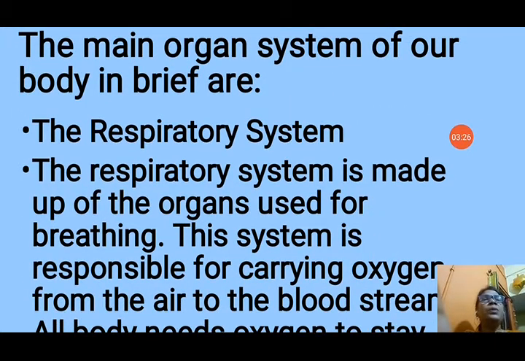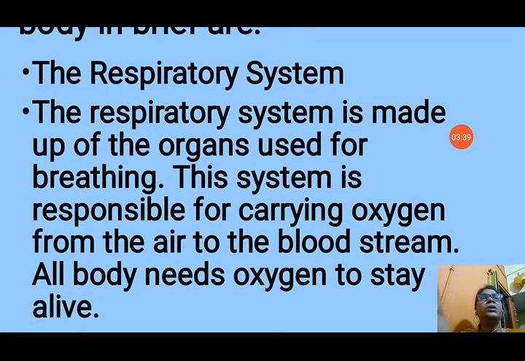First we will see the respiratory system. In this system, many different organs combine to perform the function of respiration in our body. The respiratory system is made up of organs used for breathing. This system is responsible for carrying oxygen from the air to the blood stream.